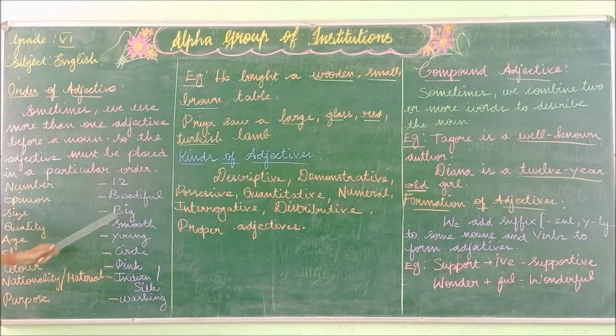Size, big. Quality, smooth. Age, young. Shape, circle. Color, pink. Nationality or material. So nationality is Indian and material is silk. Purpose, washing. So if you are writing adjectives in order, you have to follow this one.